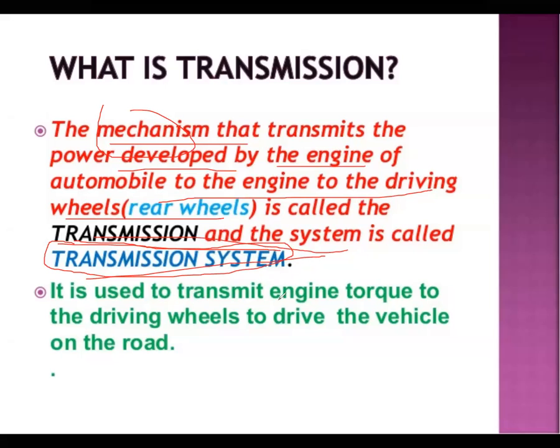It is used to transmit engine torque to the driving wheels to drive the vehicle on the road. Power is converted into torque by using gears, and the torque should reach the driving wheels. Driving wheels are nothing but rear wheels, so that the vehicle drives on the road.